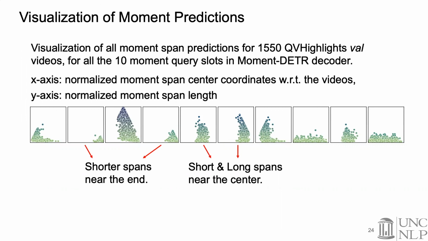We see that each slot learns to predict moments of different patterns, that is, different temporal locations and different durations. For example, the second and fourth slots learn to predict shorter moments near the end of the video, while the fifth and sixth slots learn to predict both short and long moments near the center.